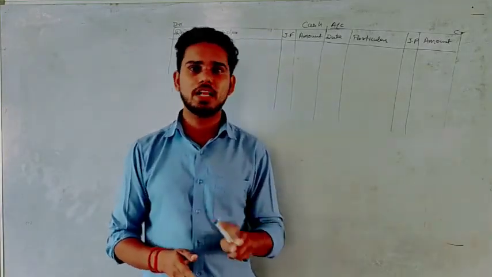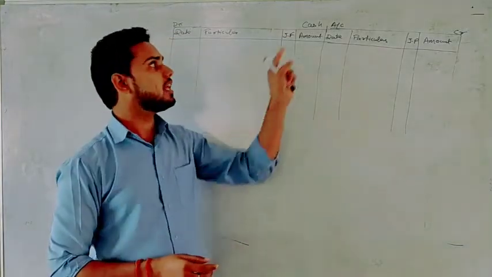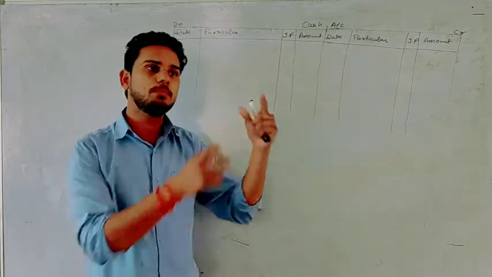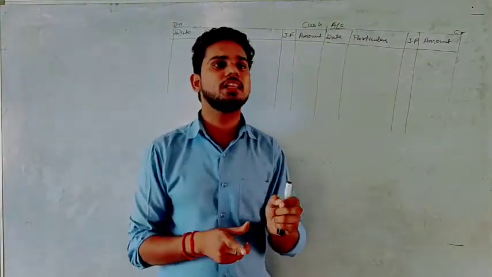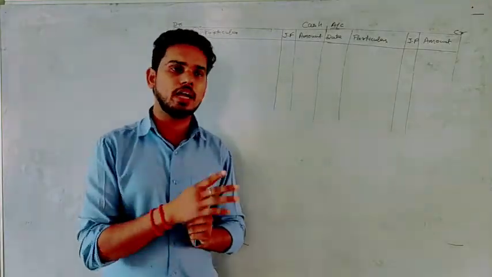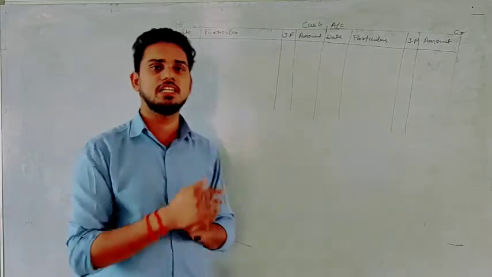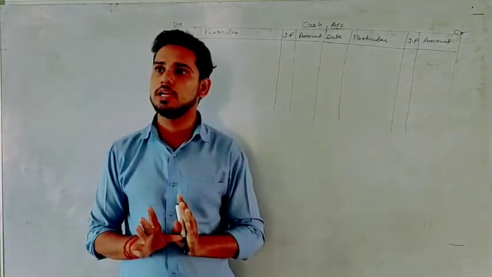We know that every transaction will affect 2 accounts. So if in any transaction there is cash account, that will be posted here, and the other account which was there in that transaction will be written in particulars column. How we will write, we will understand that later. Firstly, let's understand the columns. Okay. So I hope particulars column is also clear to you.